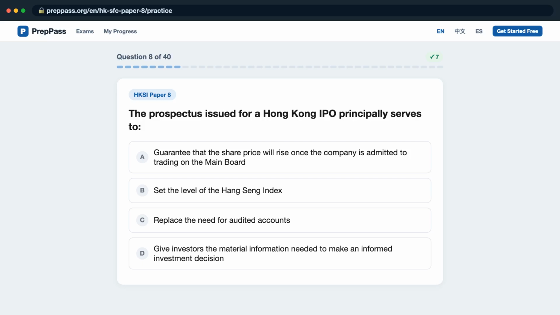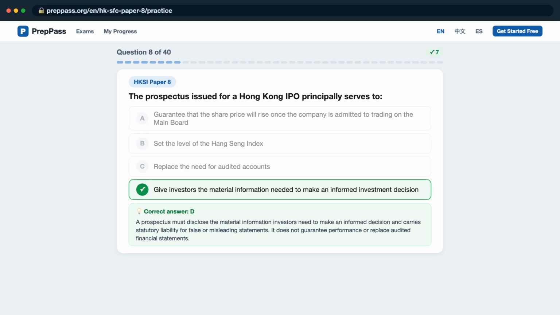Question 8. The prospectus issued for a Hong Kong IPO principally serves to, is it A, guarantee that the share price will rise once the company is admitted to trading on the main board? B, set the level of the Hang Seng Index? C, replace the need for audited accounts? D, give investors the material information needed to make an informed investment decision? The correct answer is D.